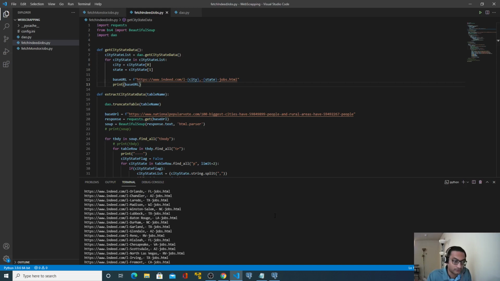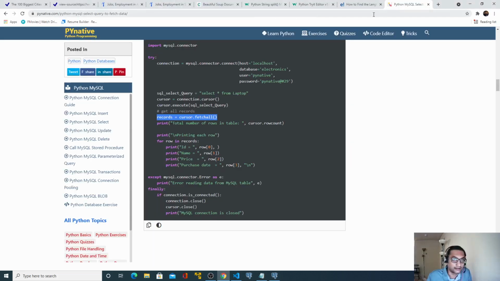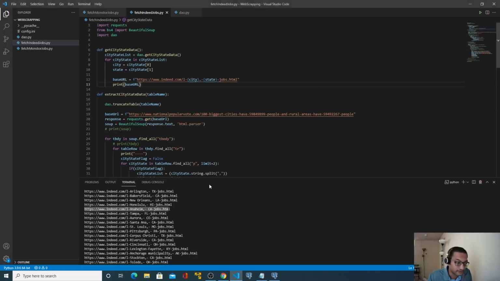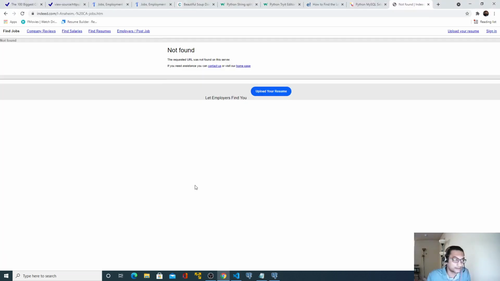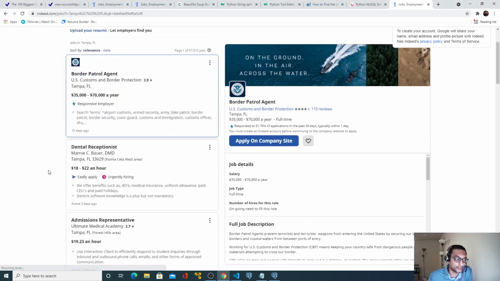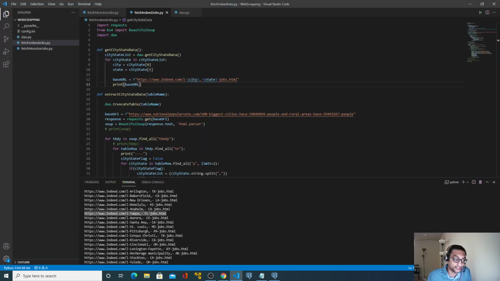Perfect. So if I use this URL, let's say, not found, there is something wrong, we'll fix that. Let's say Tampa, Florida. Yeah, see, we got the jobs for Tampa, Florida. There are still some issues in this URL. We'll see that maybe for those particular city and state combinations jobs will not be there, or they do not have that listing in their database, which is fine.